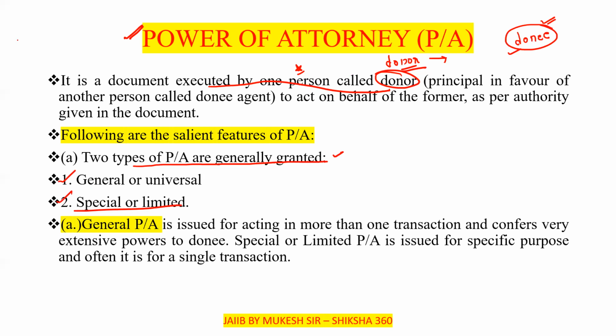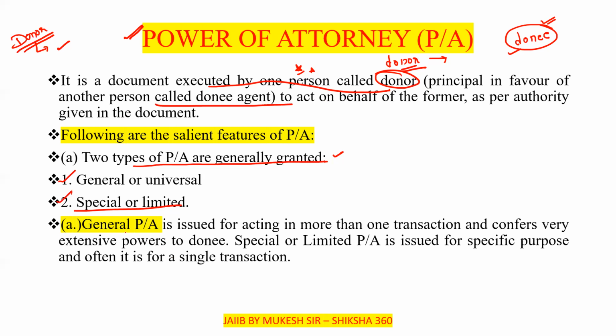Here, basically, is the donor. That is the person who is giving the authority. It is a document executed by one person called the donor, who is giving the authority, the principal, in favor of another person called the donee or agent.